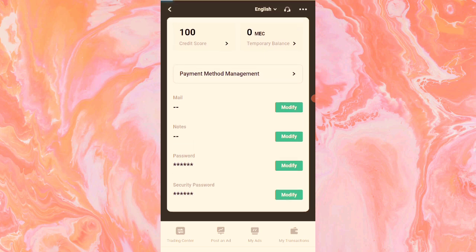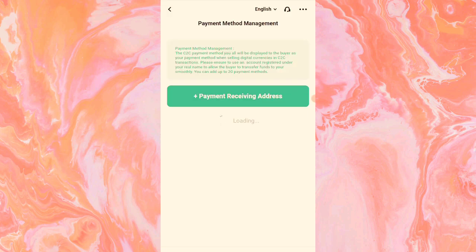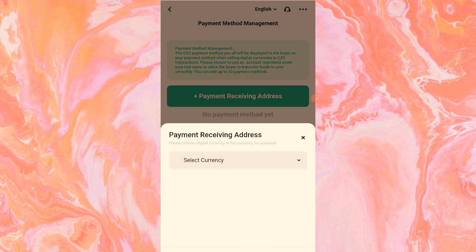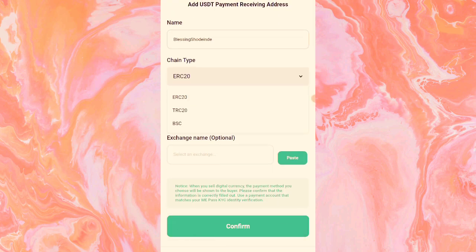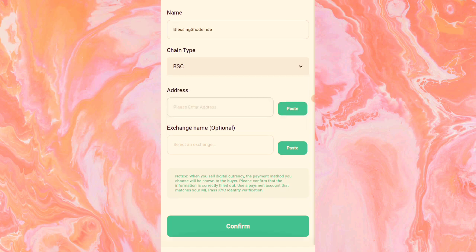This payment method, if you are selling, this is where you are going to add your payment method. The C2C payment method, add a payment address, select currency USDT. Then let me see which one I'm adding. Maybe BEP20, you see. Okay, I'll select BSC. Then enter the address, exchange name optional. I'll enter the address and confirm. You can see this is where you set up your payment information to be able to buy or sell, so that they will be able to send in your money, and that's it.